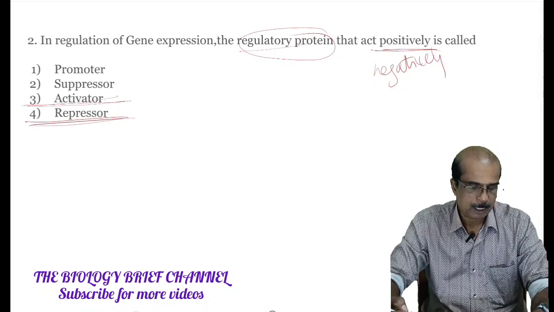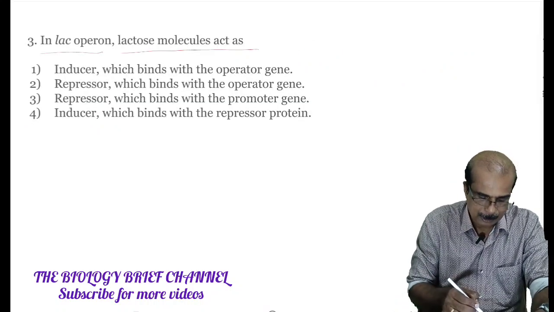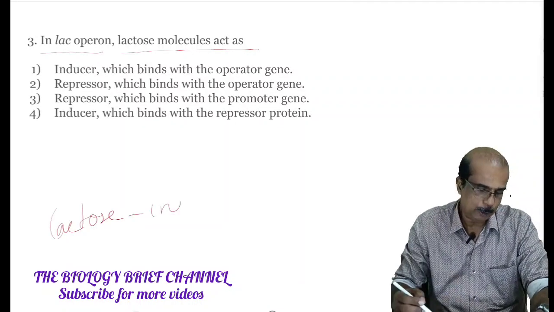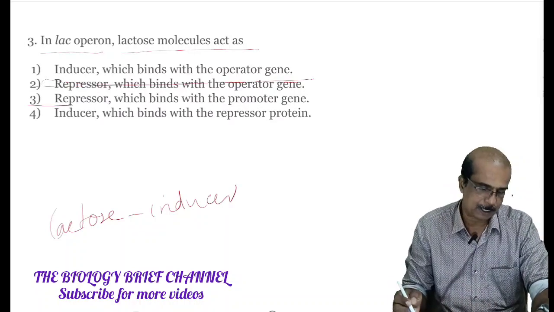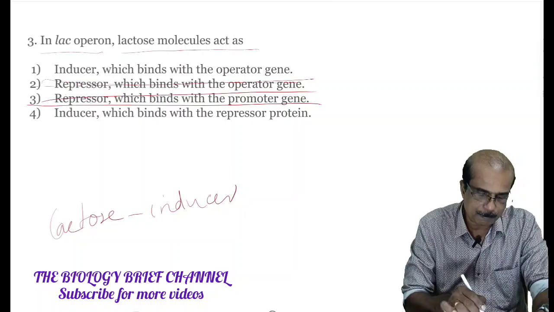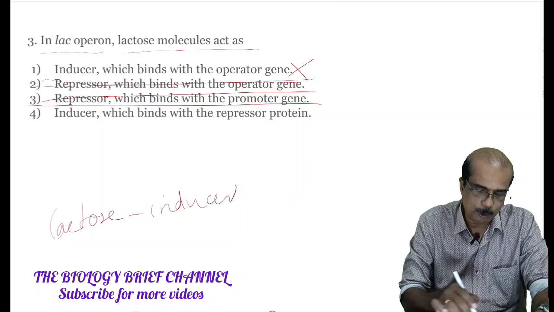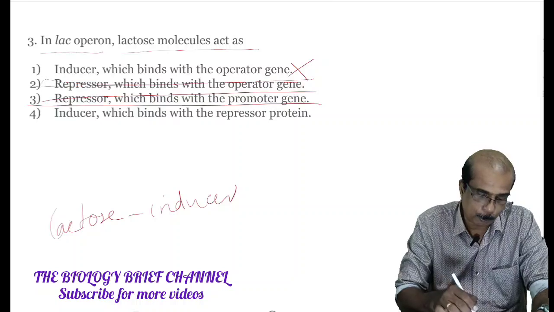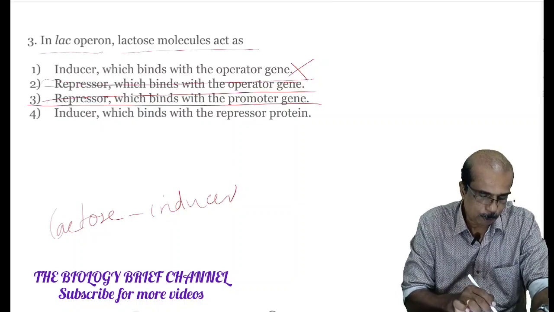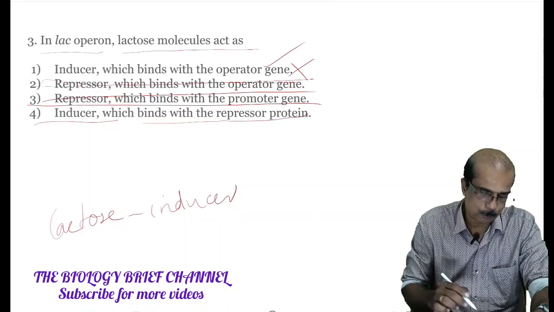What about the next question? In the lac operon, as you know, the lactose molecule acts as an inducer. So you can strike out the second and third options. First option, inducer which binds with the operator gene: wrong answer. The inducer will not bind with the operator gene; the repressor protein binds with the operator gene. Fourth option, inducer which binds with the repressor protein. This is the answer to this question.